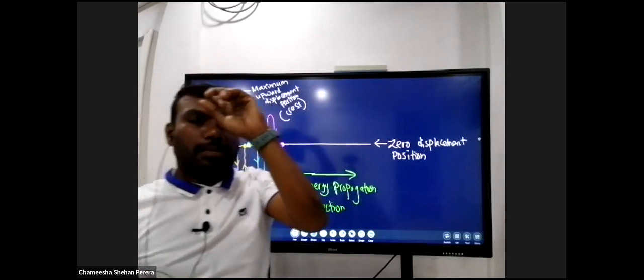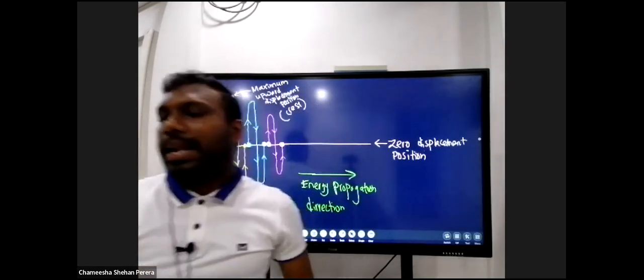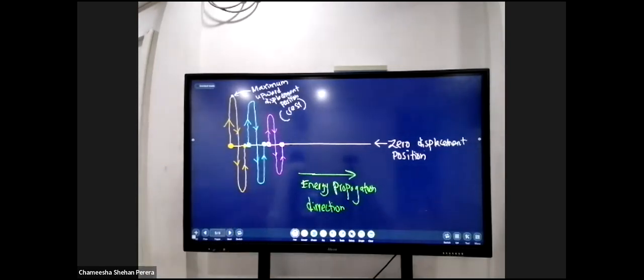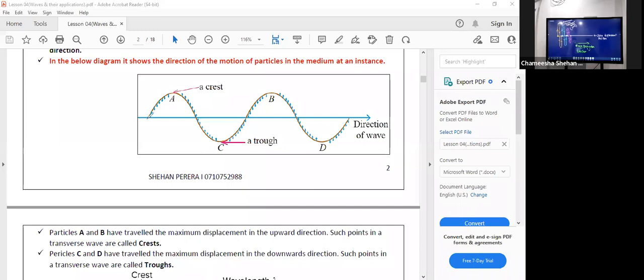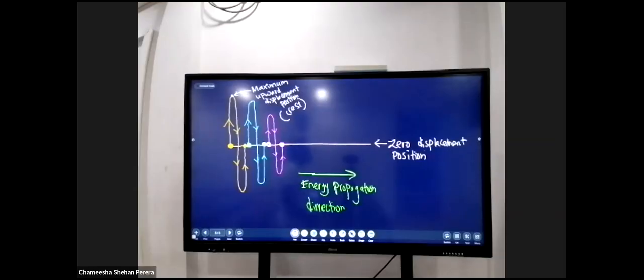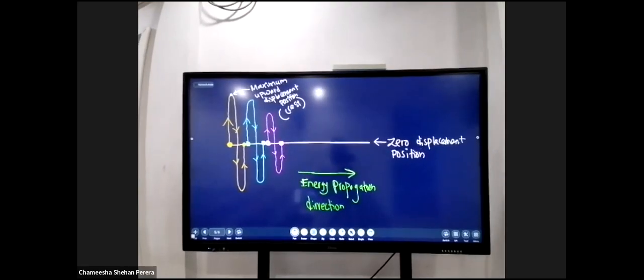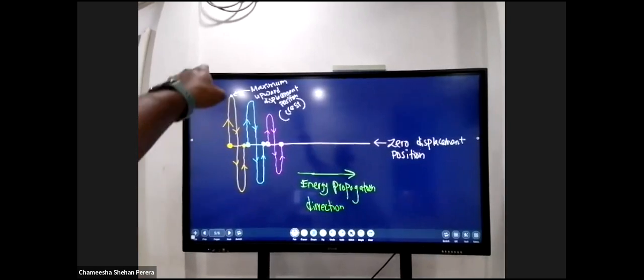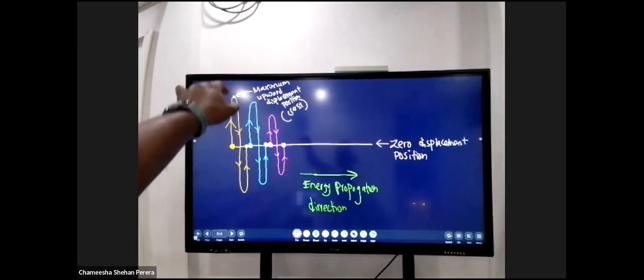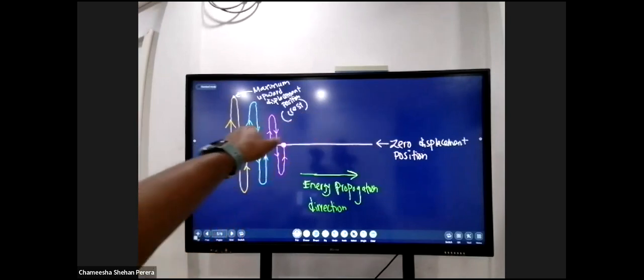So your teachers very carelessly say this whole half cycle is the crest, or you understand it in a wrong way that this half cycle is called the crest. No, that's wrong. Very wrong. Crest means it's a position. Crest means the maximum upward displacement position that the particle can reach in a transverse wave.